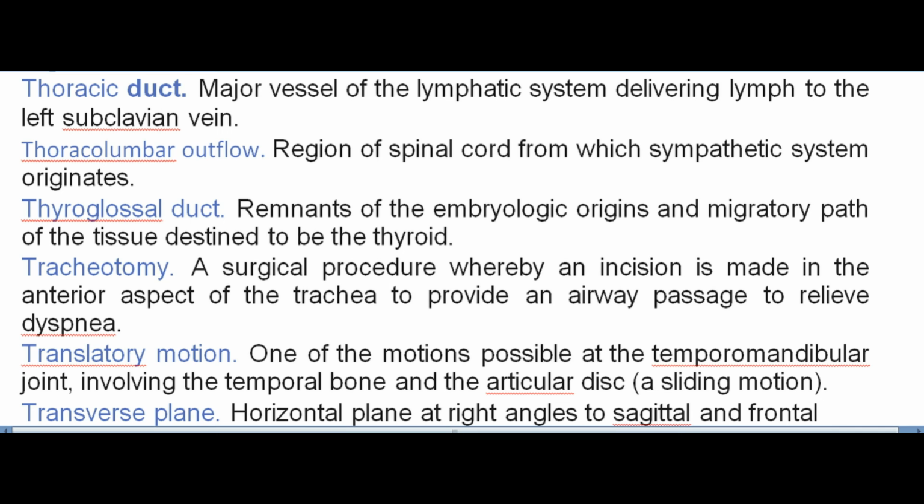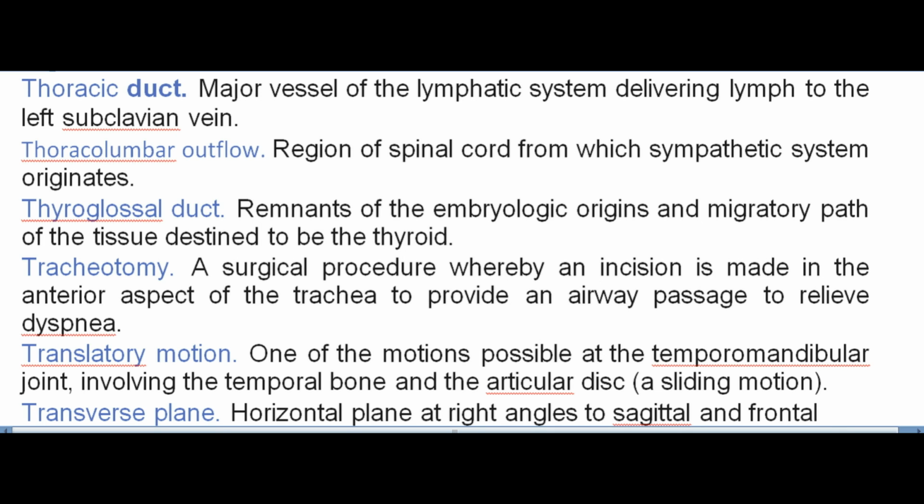Thoracic duct. Major vessel of the lymphatic system delivering lymph to the left subclavian vein. Thoracolumbar outflow. Region of spinal cord from which sympathetic system originates. Thyroglossal duct. Remnants of the embryologic origins and migratory path of the tissue destined to be the thyroid. Tracheotomy. A surgical procedure whereby an incision is made in the anterior aspect of the trachea to provide an airway passage to relieve dyspnea. Translatory motion. One of the motions possible at the temporomandibular joint, involving the temporal bone and the articular disc, a sliding motion.